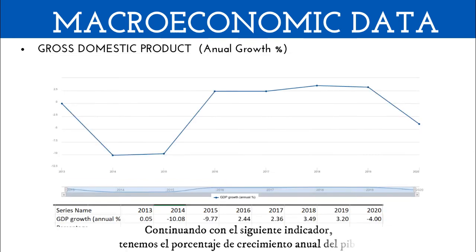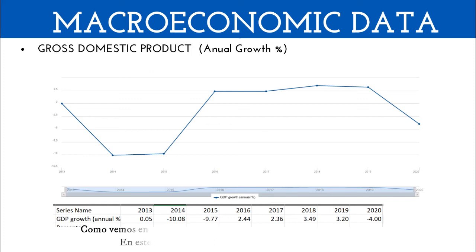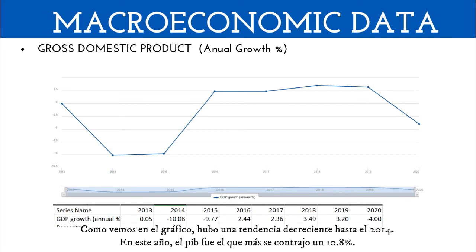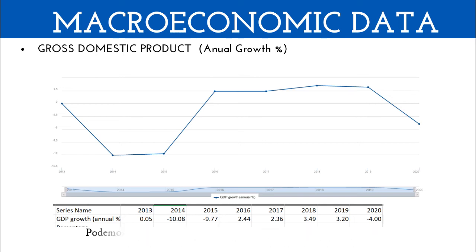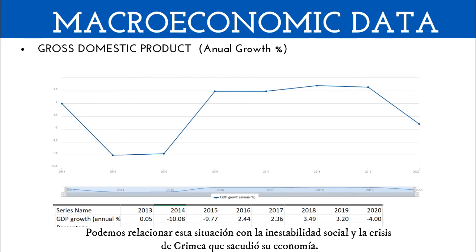Continuing with the next indicator, we have the annual growth percentile of the GDP. As we see in the graphic, there was a decreasing tendency until 2014. In this year, the GDP contracted the most, by 10.8%. We can relate the situation with the social instability and the Crimean crisis that shocked its economy.